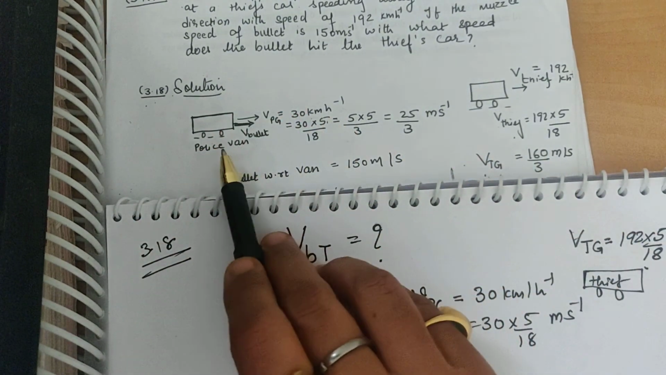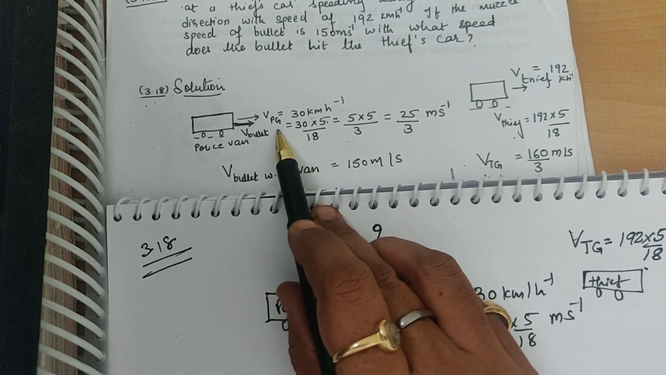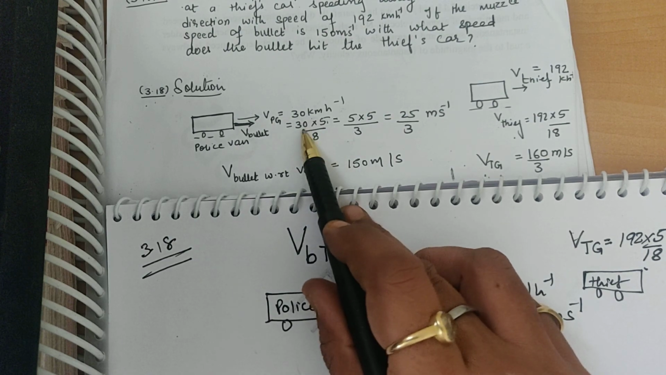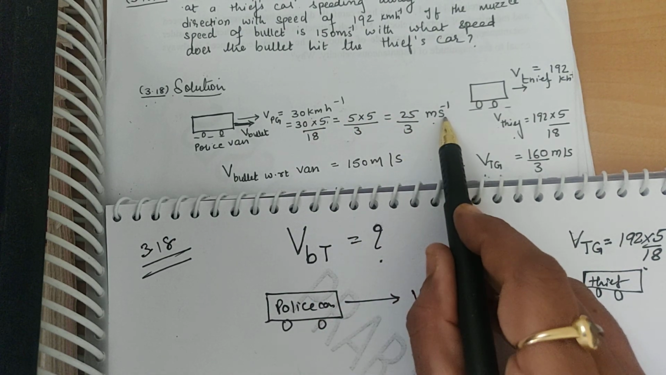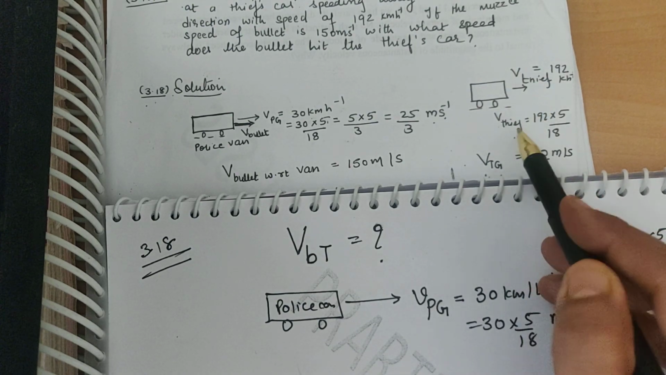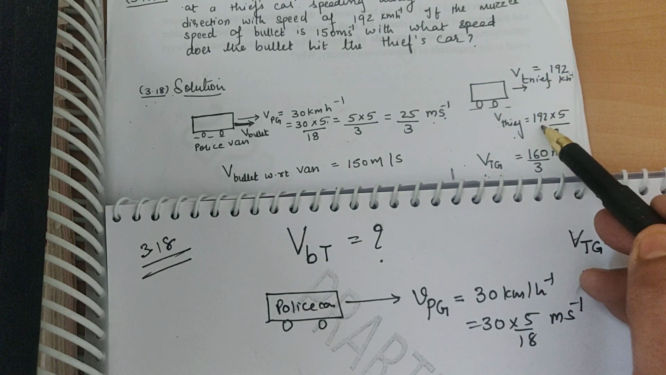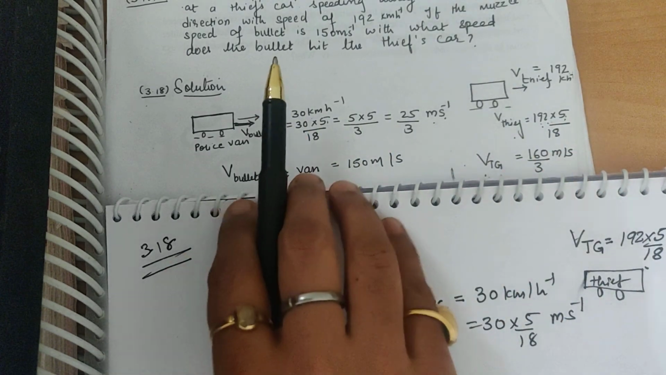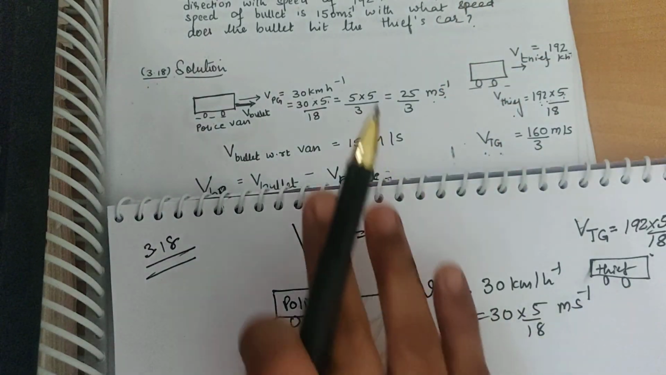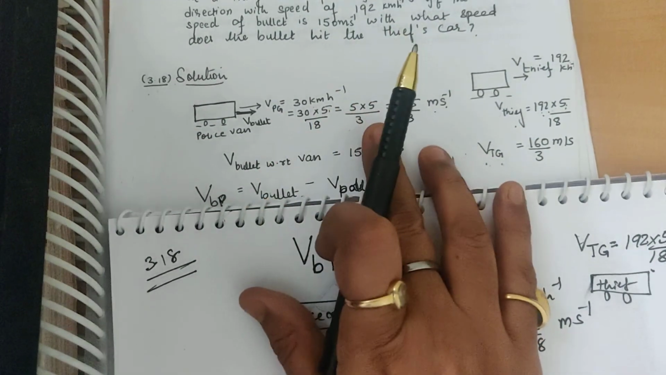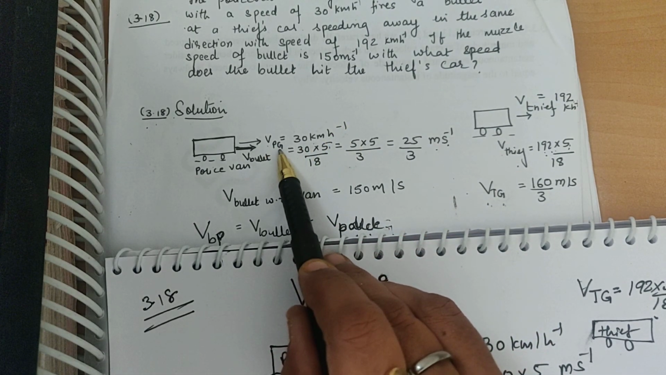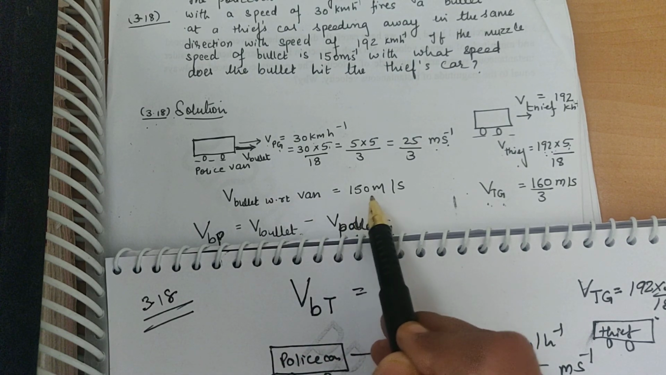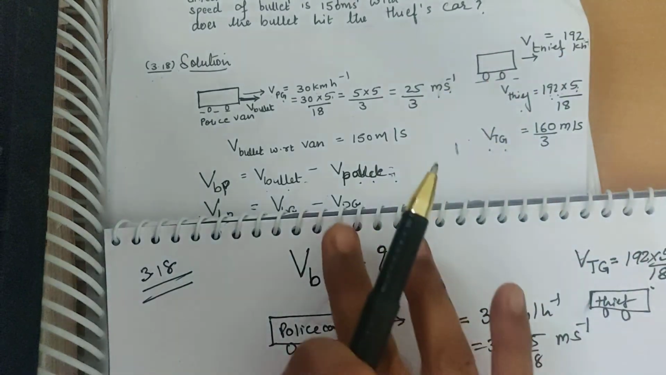Look, velocity of the policeman with respect to ground is 30 km per hour, which is ultimately 5 upon 18 into 30, that is 25 by 3 meter per second, and velocity of the thief car with respect to ground is 192 km per hour, which is 192 into 5 upon 18 meter per second, that is 160 by 3 meter per second. And velocity of the bullet is also given to us. This is the velocity of the police with respect to ground, and the velocity of the bullet with respect to the policeman is also given to us, 150 meter per second.